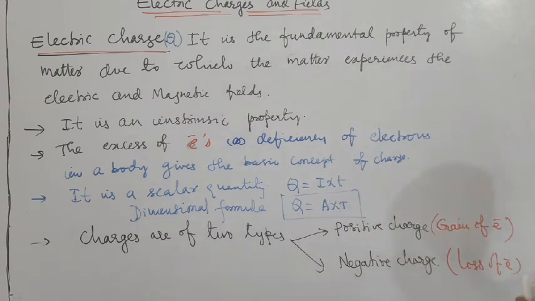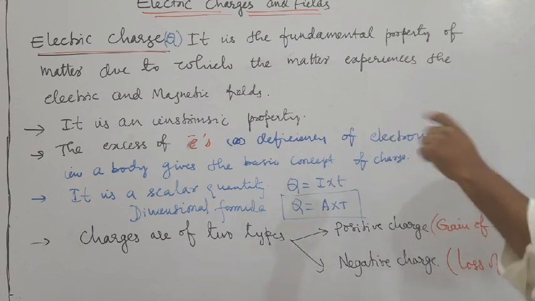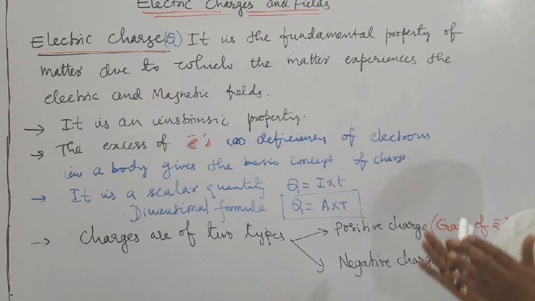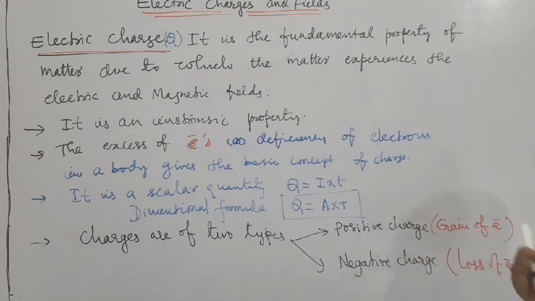And the dimensional formula. We can also say that matter's intrinsic property can also be called mass. Mass is also an intrinsic property of matter. Electric charge is also an intrinsic property of matter. That means mass and charge both are the same, or there are some similarities, or there will be some differences. That also we will discuss here. We have to see the difference between mass and charge. Both are intrinsic properties, both are basic properties, but there will be some differences. We have to see that also.